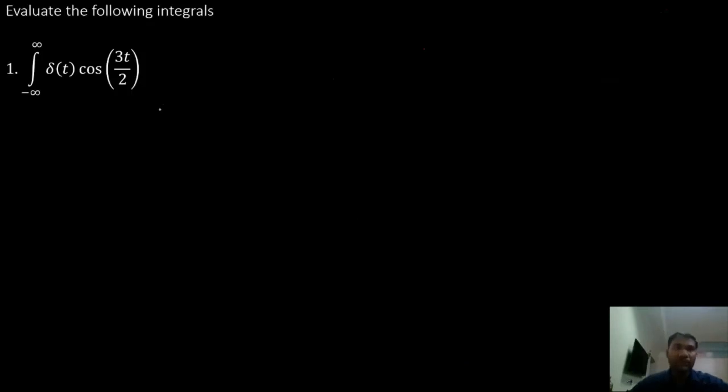Now let us try and evaluate a few integrals based on the properties of the impulse function. The first one is integral minus infinity to infinity delta of t cos 3t by 2. Now from impulse properties we know a property called the sampling property.